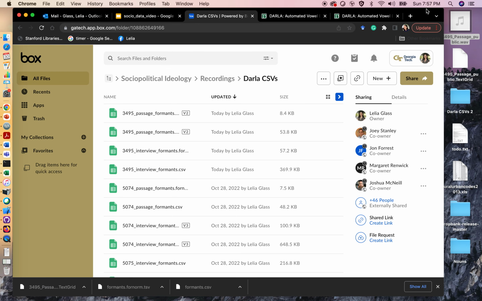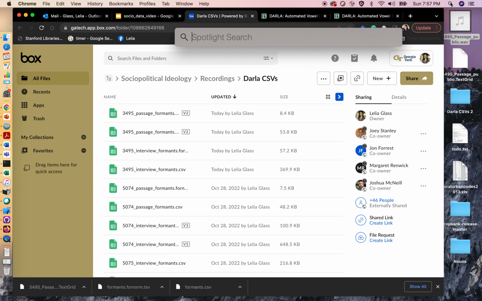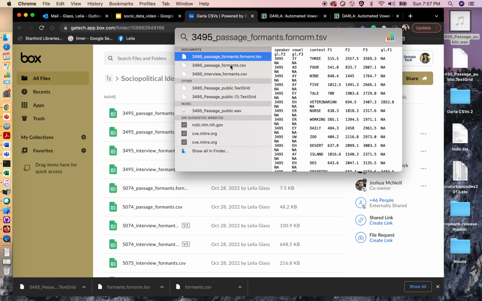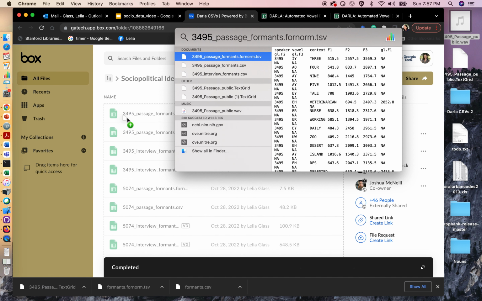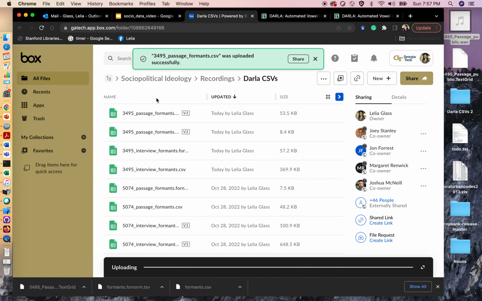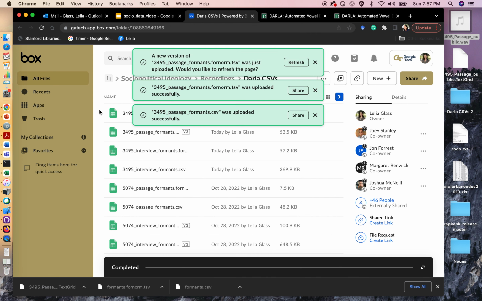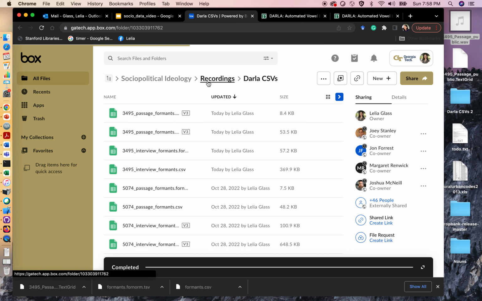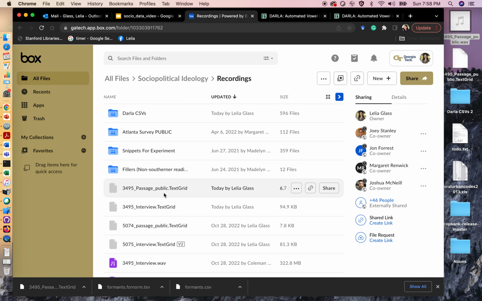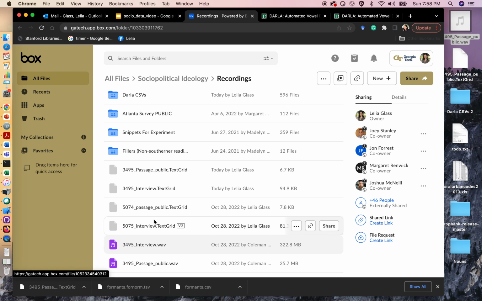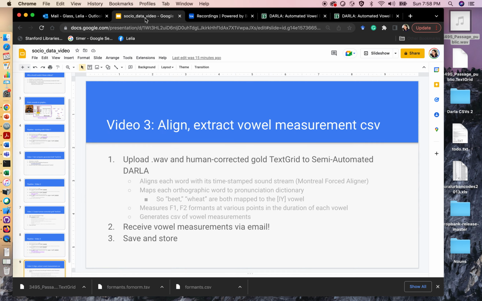And then I'll just show you that for my particular project, the last thing you're going to do is you're going to upload your data. So you put your data through DARLA, but then you probably want to also store it, right? So for my project, we're going to make sure we put it in our Box site. I think I had actually already done that, but I'm just doing it again just to show you that that's what you should do. And you should also, of course, have made sure that the TextGrid is in there too. So the TextGrid is also in here. We want the TextGrid and the CSVs to all be in here, as well as the wave files. So that's all I had to show you today.